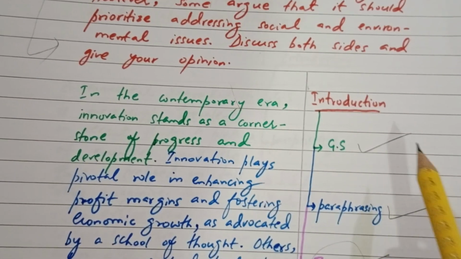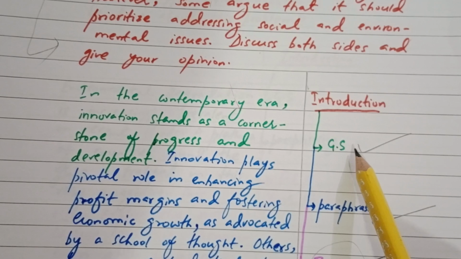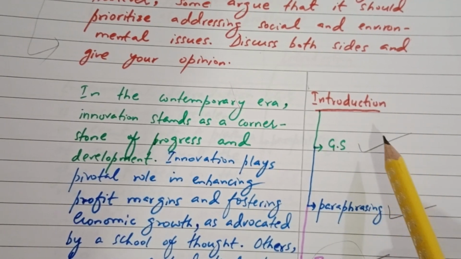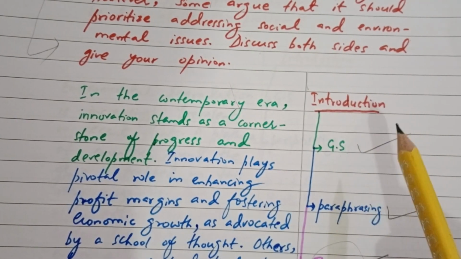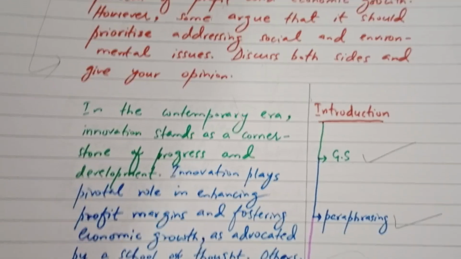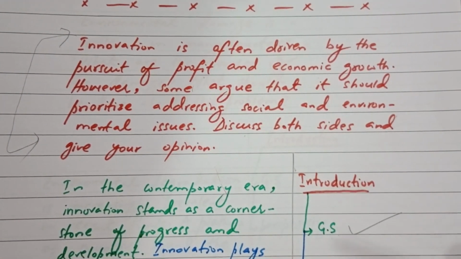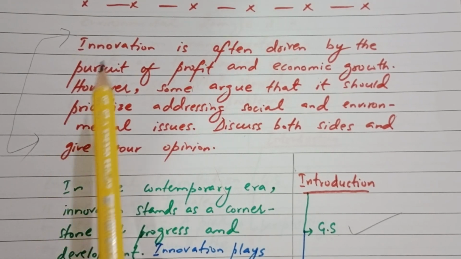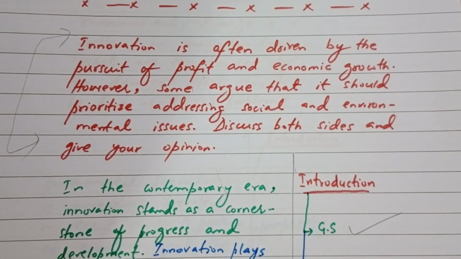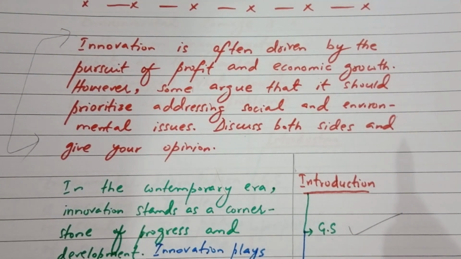So, the journal statement is the first part of the introduction that we write. It is the journalized view of the topic. It narrates what the topic is all about. Now, this topic is all about innovation. So, let's see how I have written the journal statement in the starting of the introduction.